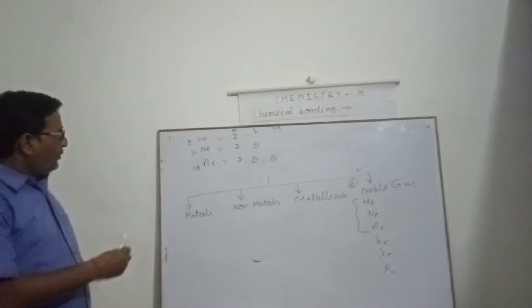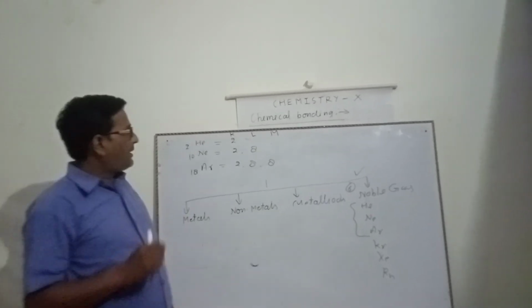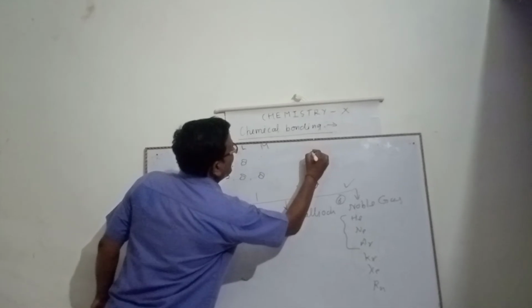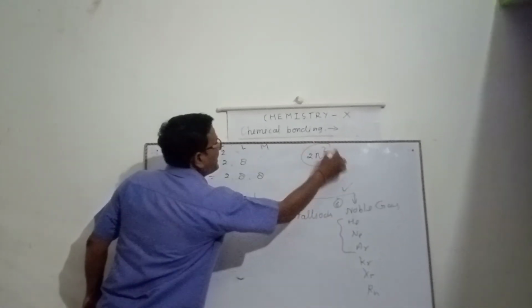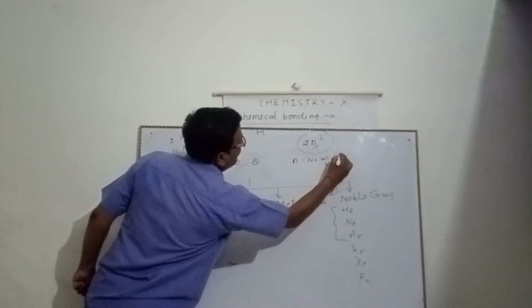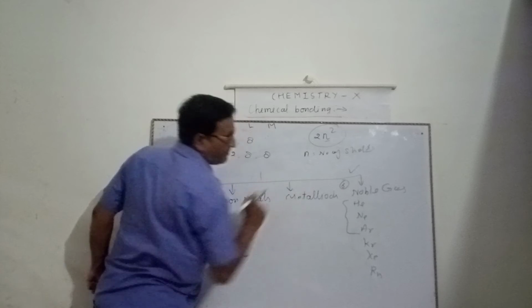In lower standards you have already studied that the maximum number of electrons in any shell is given by the formula 2n square. What is n? n is the number of the shell.